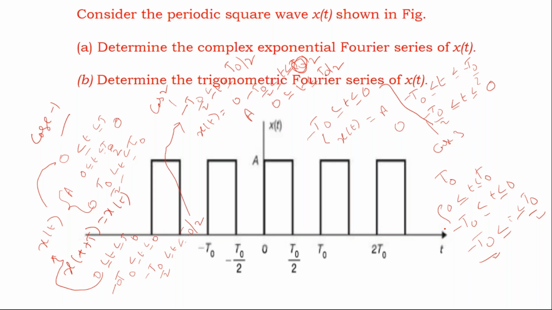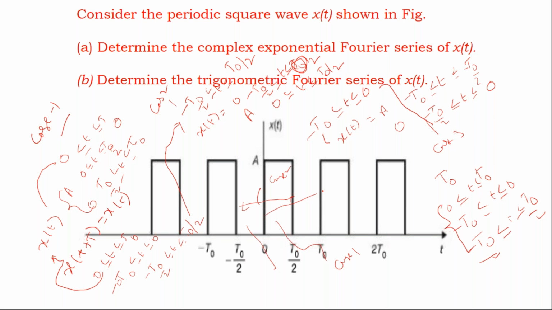So any case is okay for you when you are solving the problem. But you should be very careful the moment you observe the waveform. So in this waveform, the first case is, this is case 1. And if you consider this portion, this is case 2.